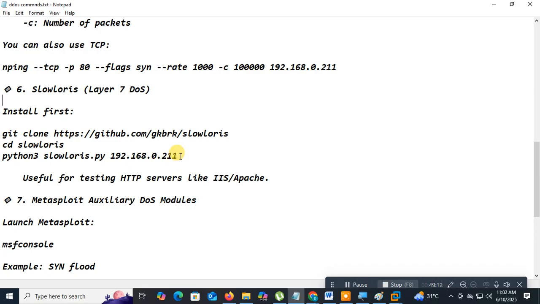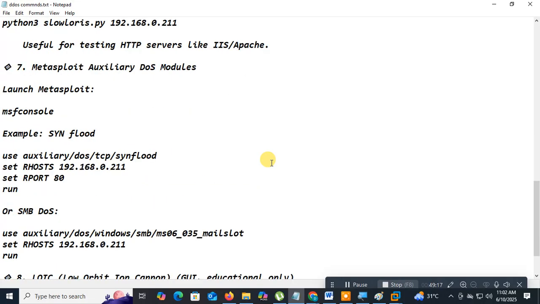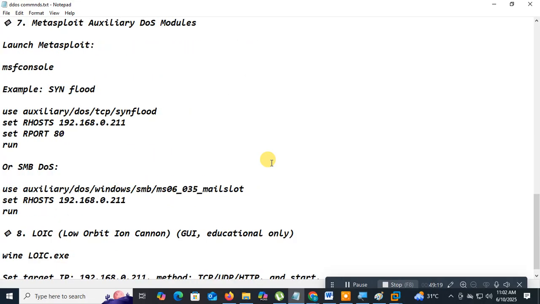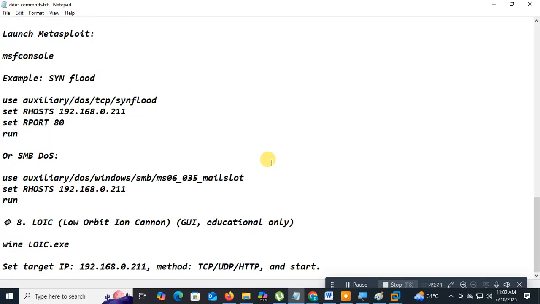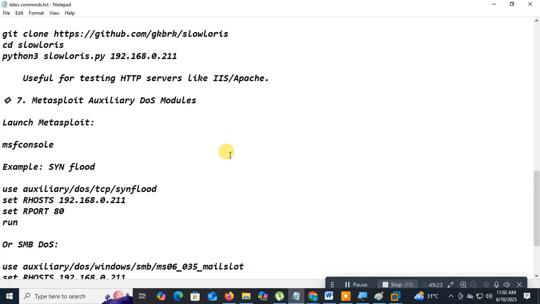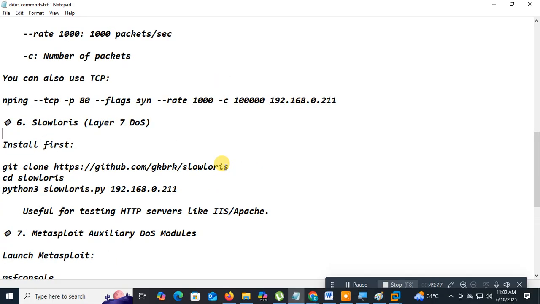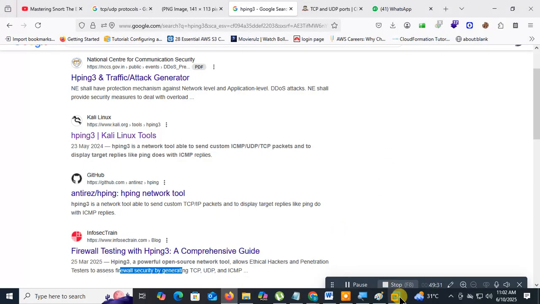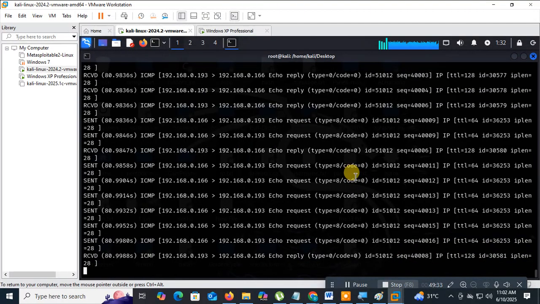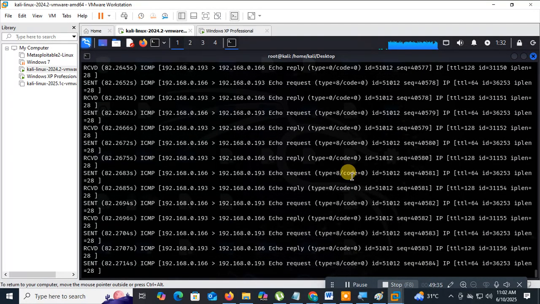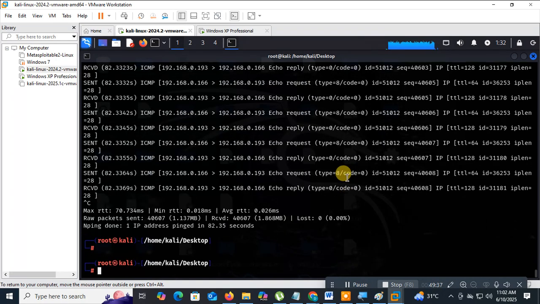Now we're going to do another tool that is called HOC. Just stop the attack. I just go to the browser.